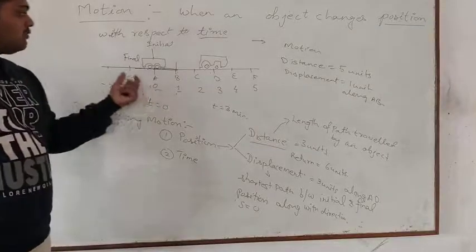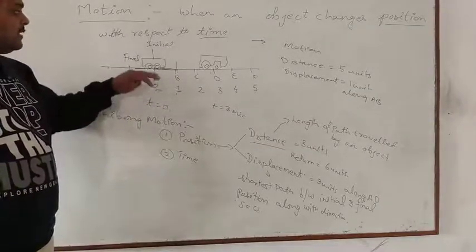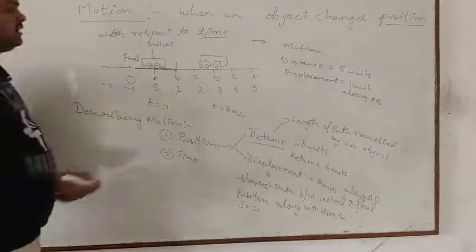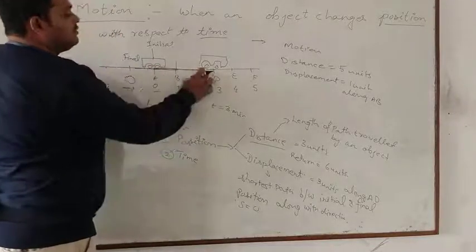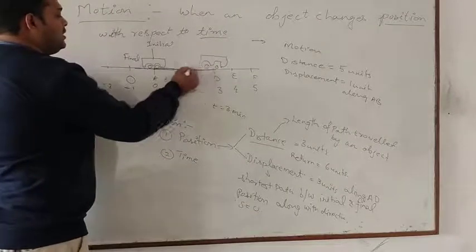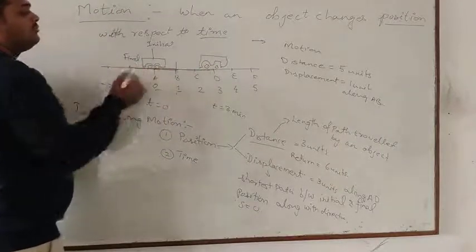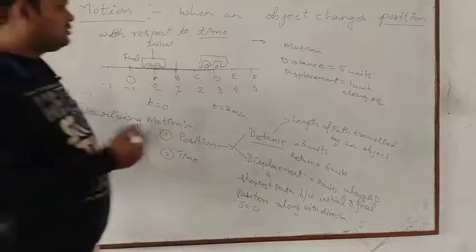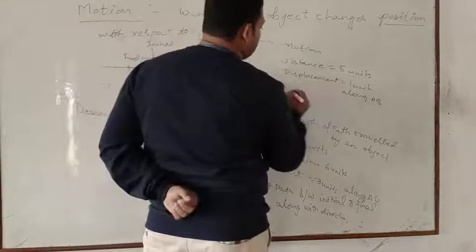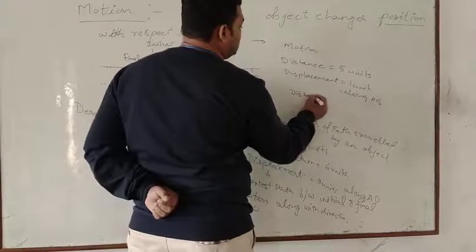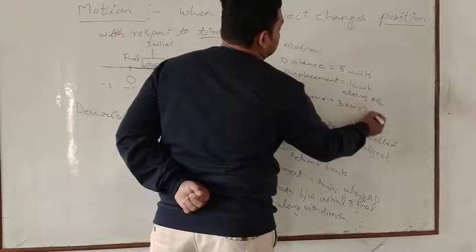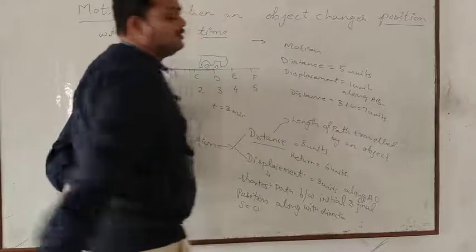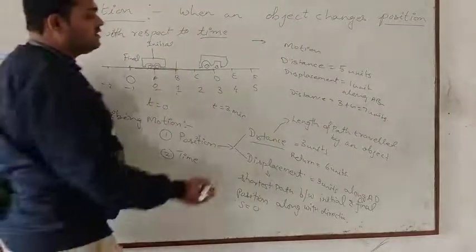So what we observe here, the distance that it has travelled is 3 units from A to D, and from D to O it has travelled 4 units. So it makes a total distance of 3 plus 4, which will be 7 units. It has travelled a distance of 7 units. And now let's find the displacement.